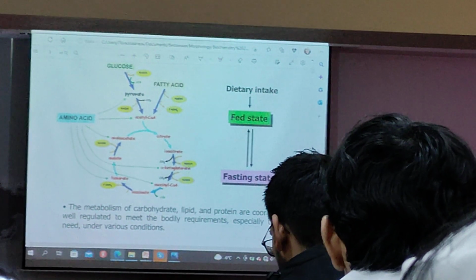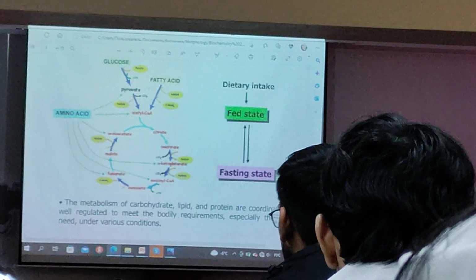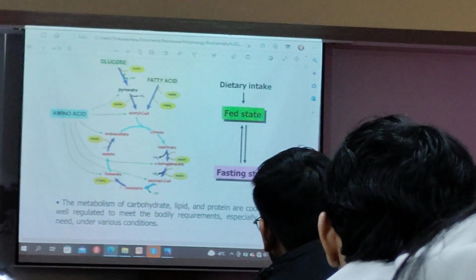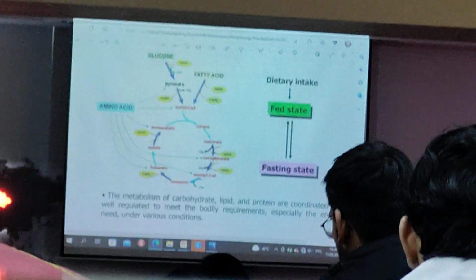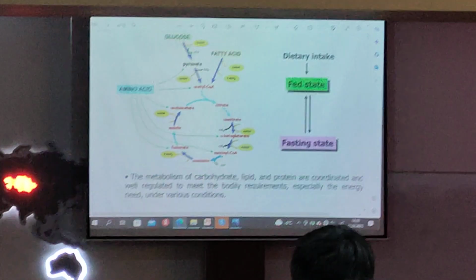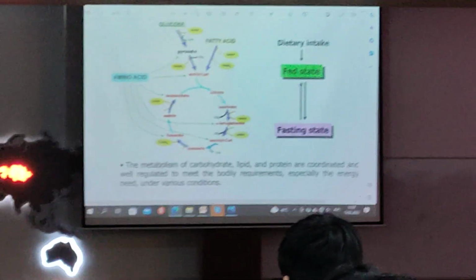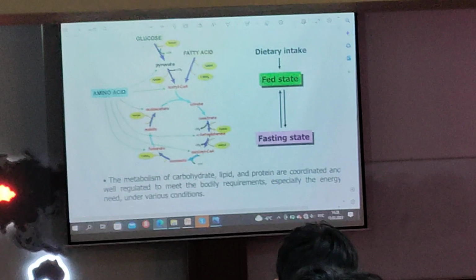When we eat, the dietary intake of glucose increases its concentration, for example to 7, 8, 9 millimole per liter in the bloodstream. Insulin is secreted by beta cells of the pancreas, because the increased concentration of glucose stimulates beta cells to secrete insulin.